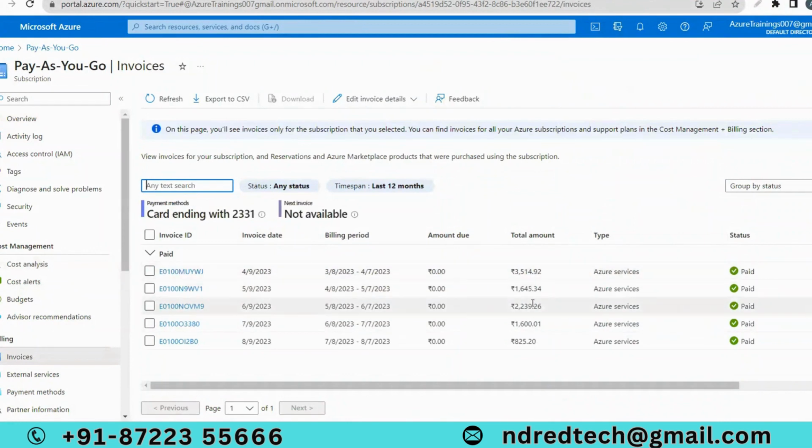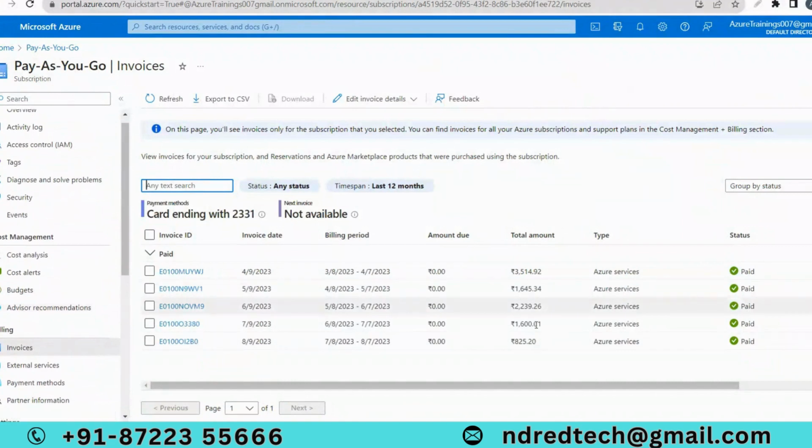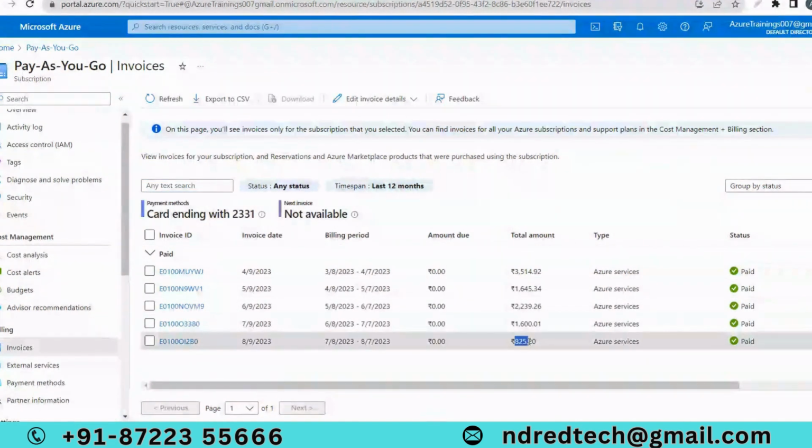The first 3 months we explored a lot, I just explored many things. After that, last month I paid only 825 rupees. If you want, you can upgrade also, that's not an issue, but you have to delete all the resources once you're done with your lab.